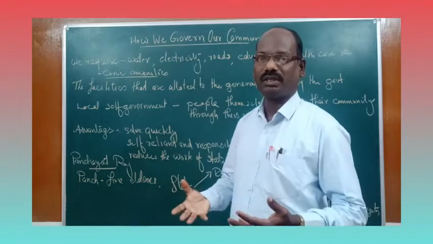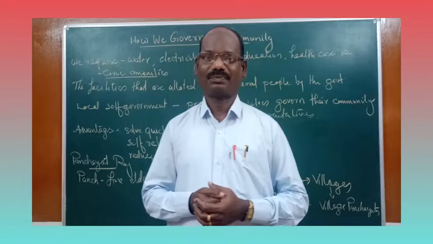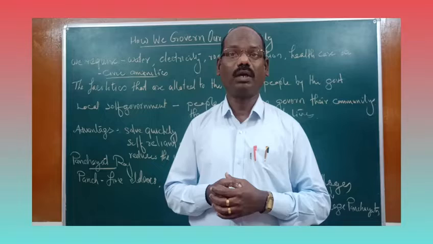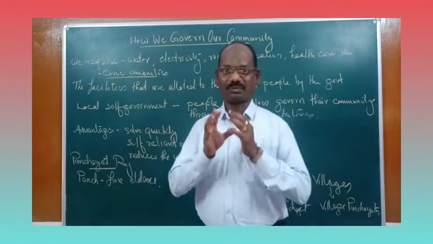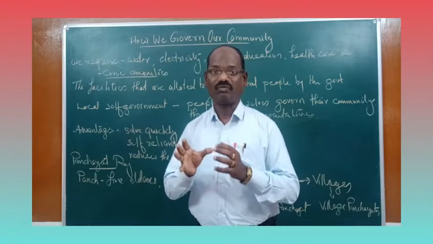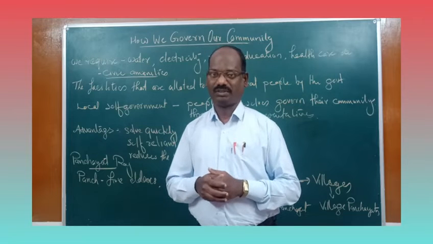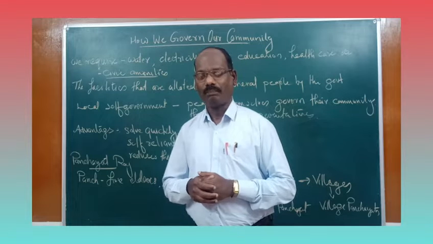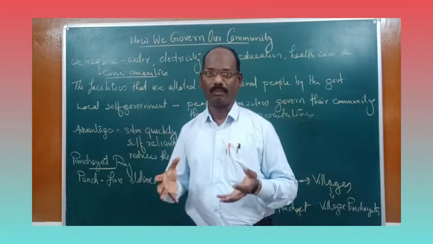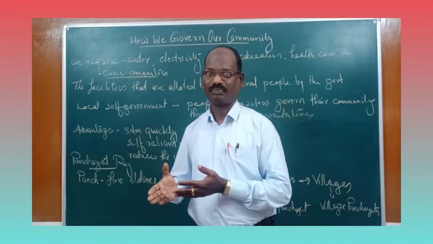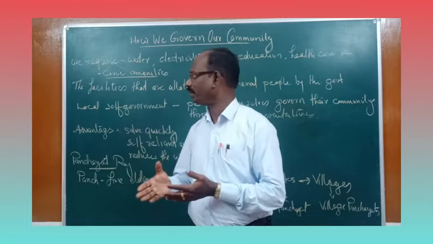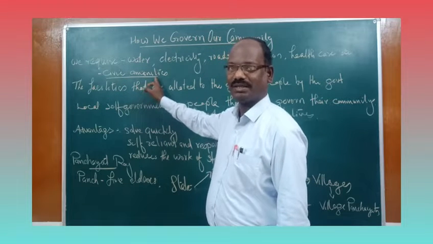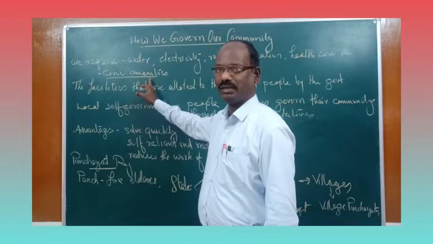Who provides us all these facilities? All these facilities are provided to us by our government. It is the responsibility of our government to provide us all these facilities. So we can say these are facilities provided by the government to its people. We have one term for that. It is called civic amenities.